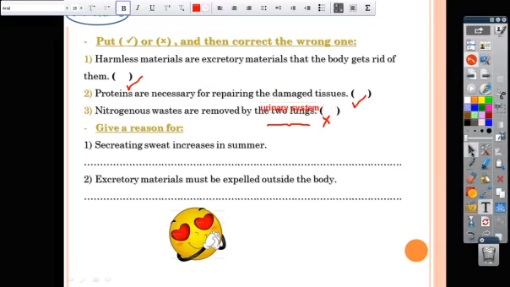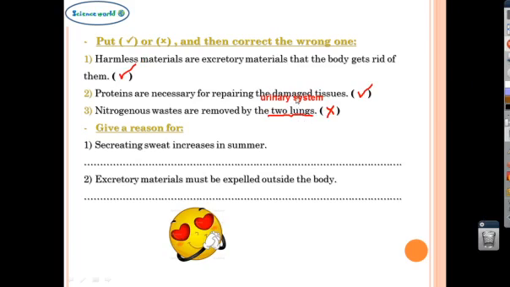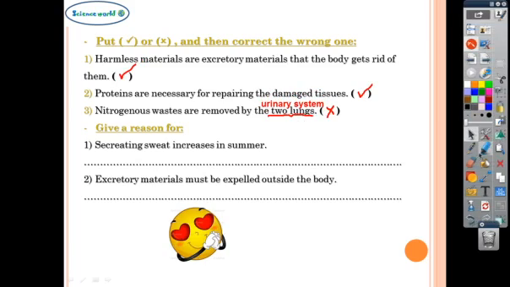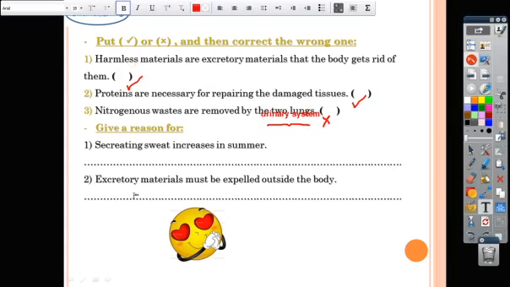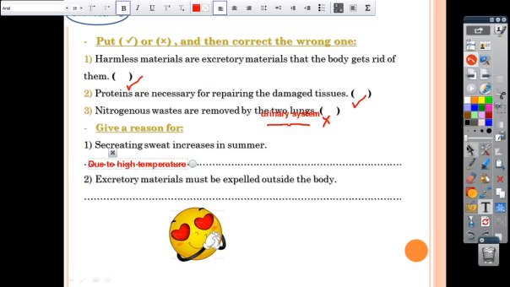Okay, give a reason for: secreting sweat increases in summer. Super! Due to high temperature. Okay, number 2.